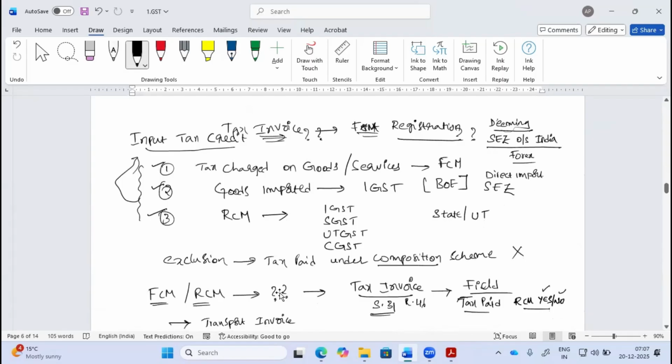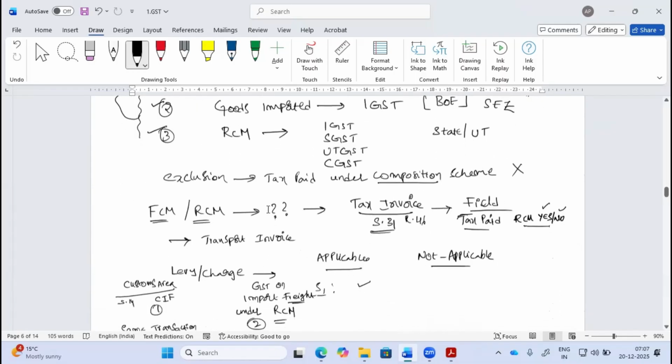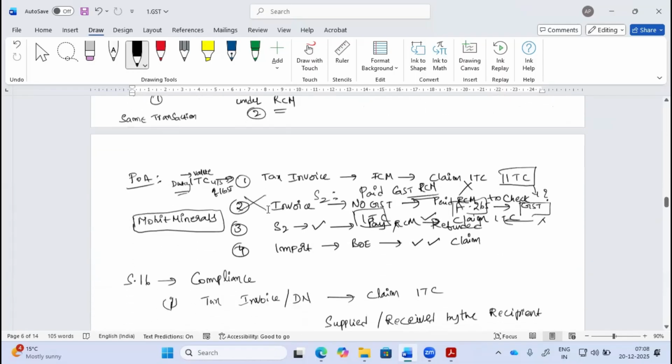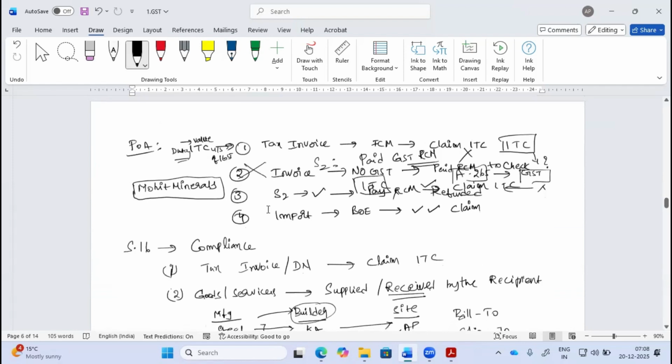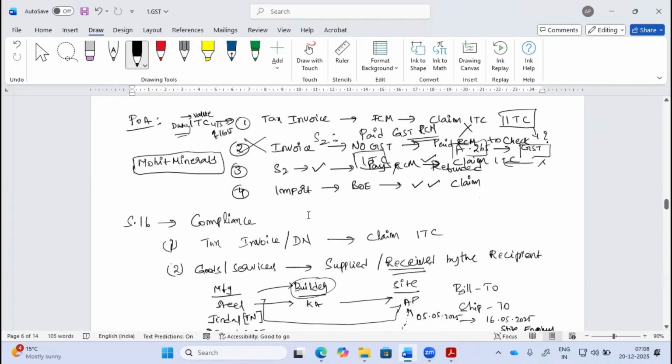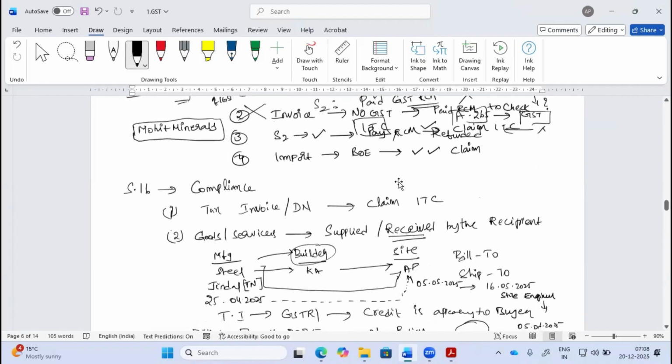Then we started with the concept called input tax credit under GST law, where Section 2, clause 63 explains what input tax credit is under GST law. And we broadly understood what elements are there when we talk about input tax credit. So input tax credit appears on a tax invoice, and on an import or self-tax invoice.